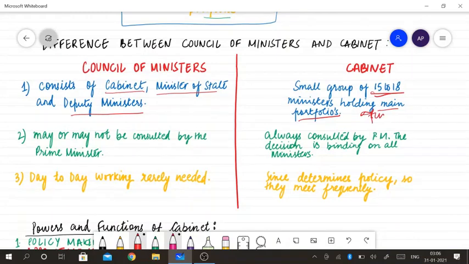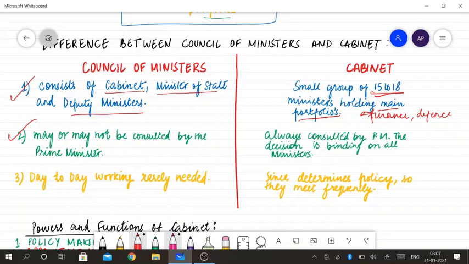So this is the difference between the Council of Ministers and the Cabinet. The Council of Ministers means all three types of ministers are there. Cabinet ministers are also there. Then the second one is the state minister, that is also there, and the deputy ministers are there.